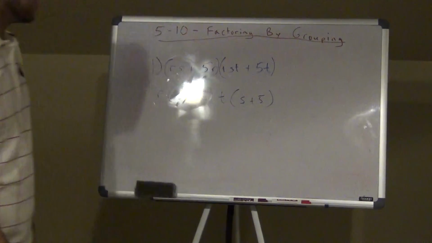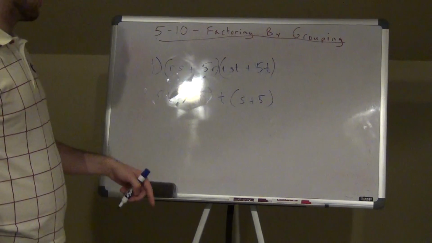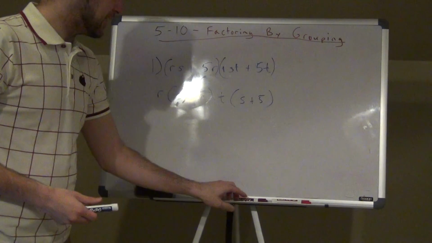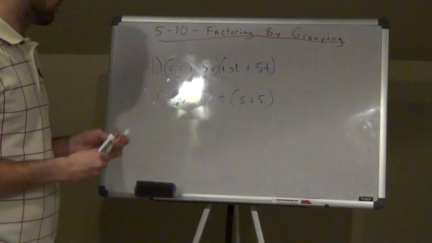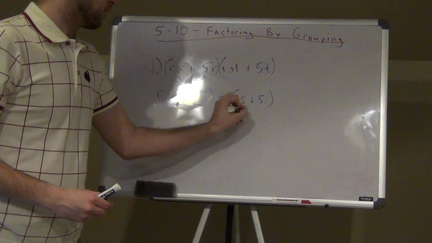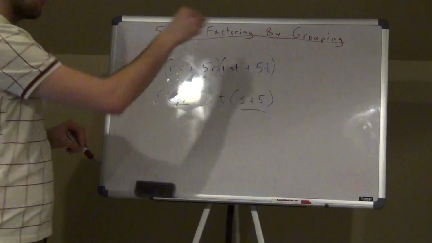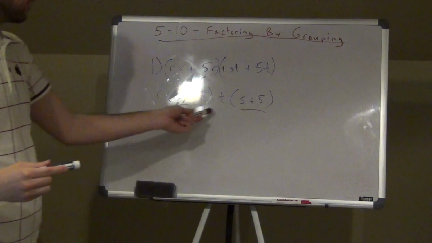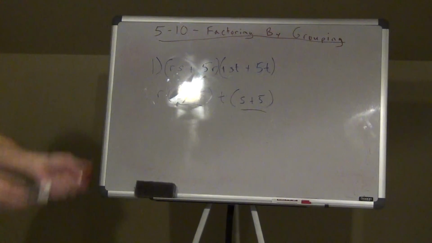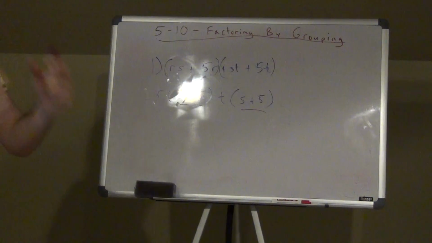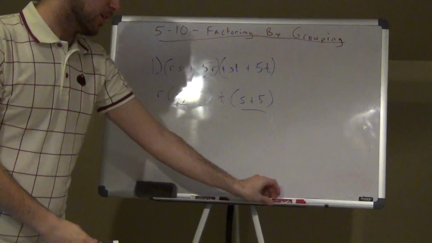Okay, well what do we see here? I see I have a positive r here and a positive t here. And in 2 sets of parentheses, I have s plus 5, s plus 5. Look at that right there. These are the same. Alright, so this is the key, guys. When you're doing factoring by grouping, those should always be the same. Like this s plus 5 here. When I take my greatest common factor out, what's left in the parentheses for each one should be exactly the same. That is key. Alright?